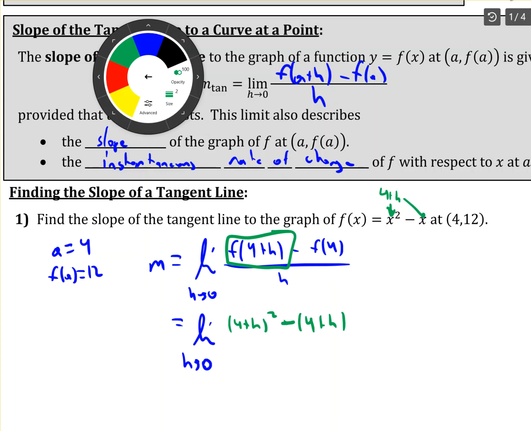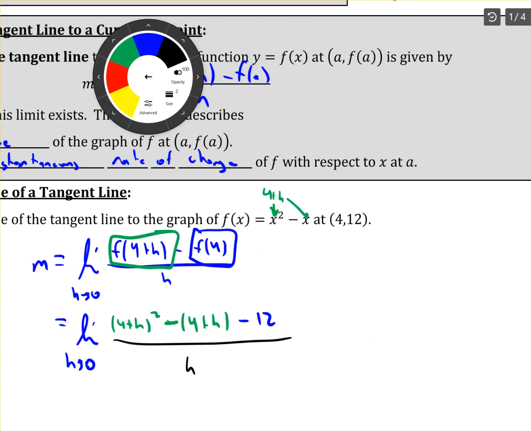That's all of that green box. And then in a blue box, f of 4, we already talked about that. That's 4 squared minus 4, so that's 12. So I have minus 12, all over h. Let's do a little bit of algebra here.